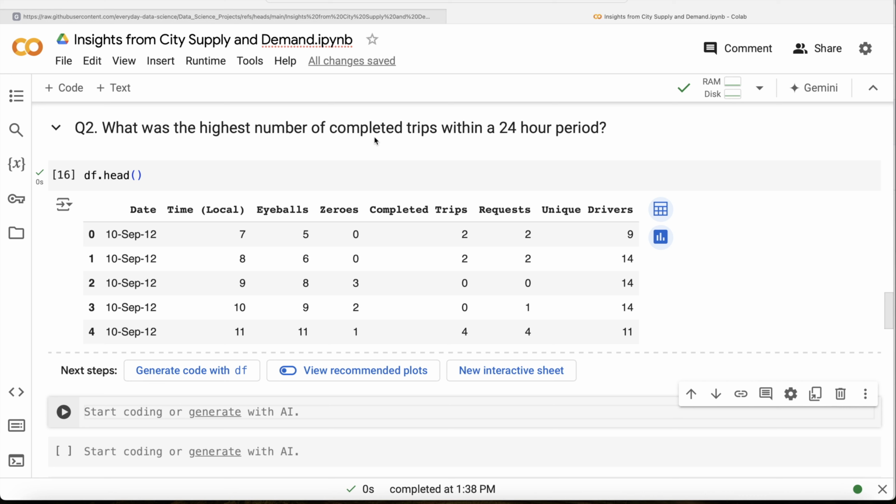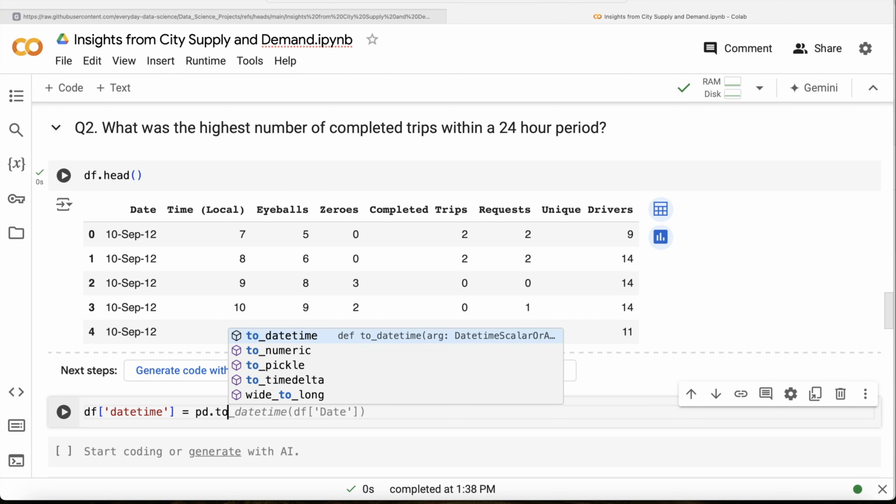But for that, let us combine this date column along with the time, so that we have a date time, that is 10 September 2012 7 a.m., in one particular column, so that it's easier for us to calculate that rolling sum. So let us create a column called date time, which we calculate using pd dot to date time.